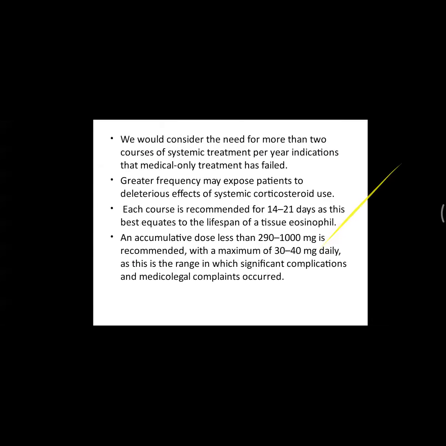We would consider the need for more than 2 courses of systemic treatment per year an indication that medical treatment has failed. Greater frequency may expose patients to the deleterious effects of systemic corticosteroid use. Each course is recommended for 14 to 21 days, as this best equates to the lifespan of a tissue eosinophil. A cumulative dose of less than 290 to 1000 milligrams is recommended, with a maximum of 30 to 40 milligrams daily, as this is the range in which significant complications and medico-legal complaints occurred.